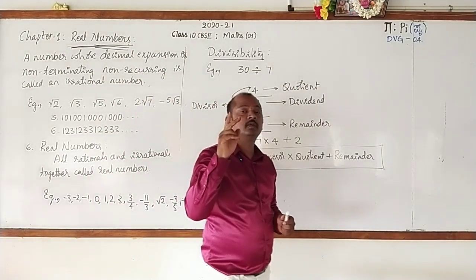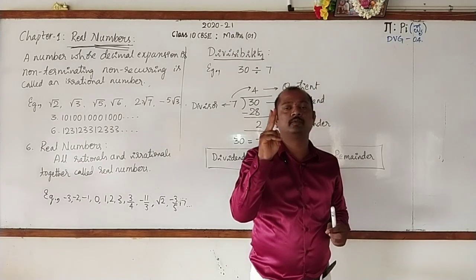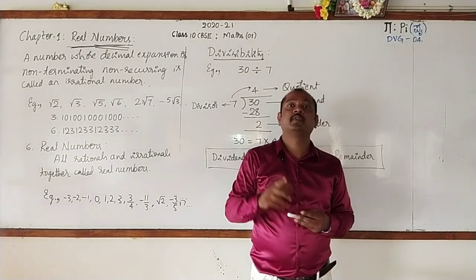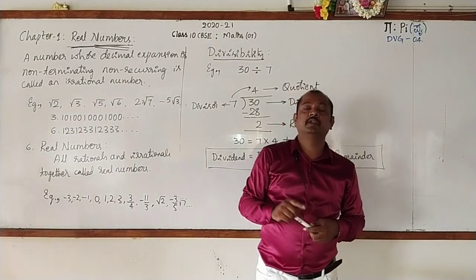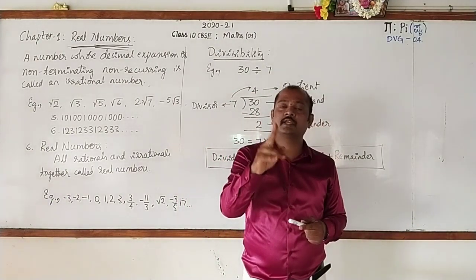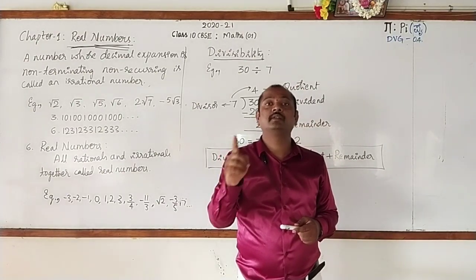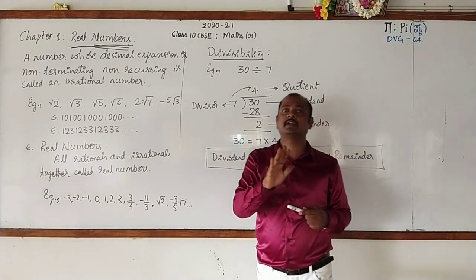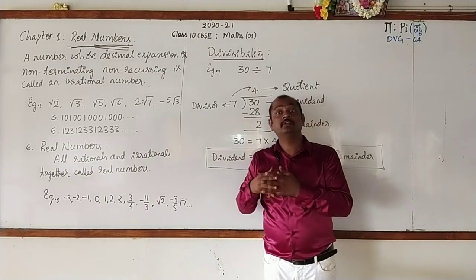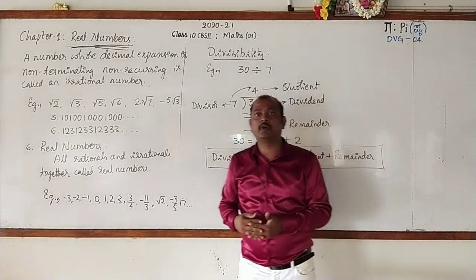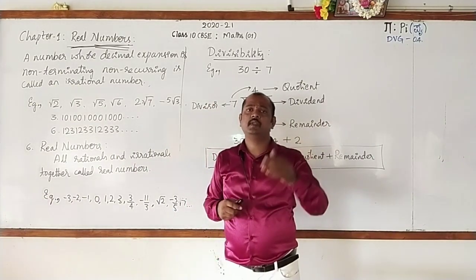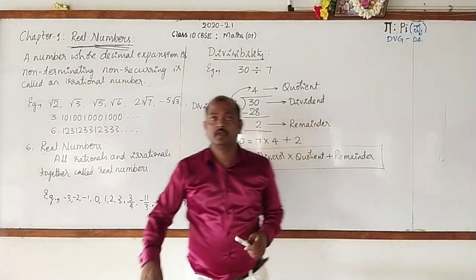The important properties of positive integers are: one is Euclid's division algorithm, and the second one is the fundamental theorem of arithmetic. These are the two important properties of positive integers. In this chapter, we will also go for stating these two along with their applications.